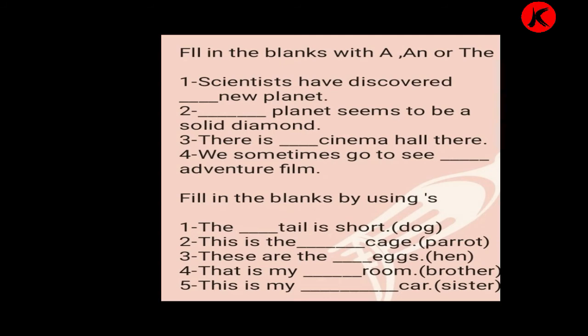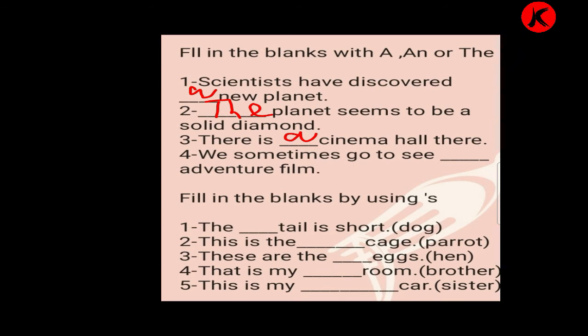We will now do fill in the blanks with a, an or the. Scientists have discovered dash new planet. So what will you write over here? Scientists have discovered a new planet. Number 2, dash planet seems to be a solid diamond. So what will you write? The, T-H-E, the. The planet seems to be a solid diamond. There is dash cinema hall there. So what will you write? There is a cinema hall there.